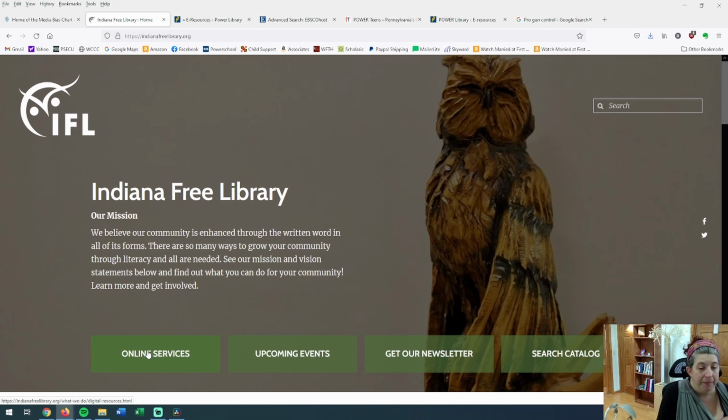Your local library might have it. It might not be Power Library. That's the particular one that our library must subscribe to. It might be a different source. But asking for Gale is a good one, and asking for EBSCO or Academic Search is a good one. But just call your library and ask them, how do I search for sources? What e-sources do you have available for me, and how do I get on there? And they will give you a free library card, and your free library card will give you access to those sources.